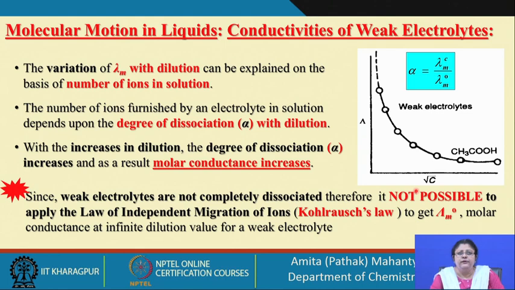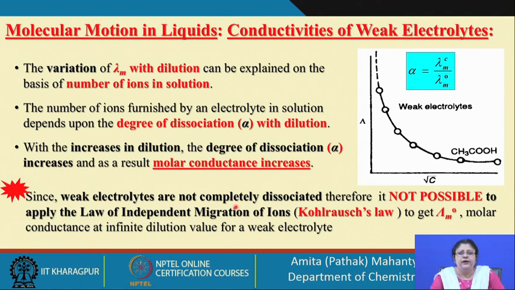But compared to that of a strong electrolyte, a weak electrolyte cannot be completely dissociated. We always have a term called the degree of dissociation. Degree of dissociation should be 1 if they are completely dissociated. So, you usually have a fractional value of degree of dissociation associated with a weak electrolyte. So, if it is a weak electrolyte, we do not have complete dissociation, so it is not possible to apply the law of independent migration of ions, which is given as Kohlrausch's law.